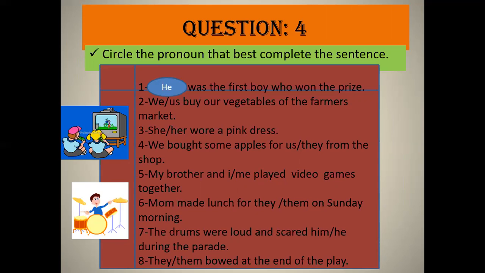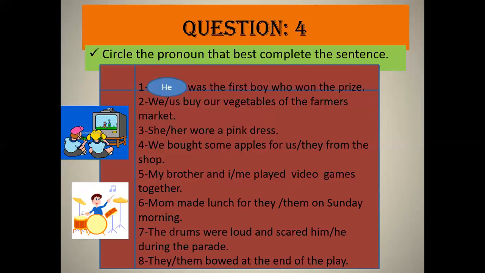Number 3, her wore a pink dress. She wore a pink dress. Number 4, we bought some apples for us or they from the shop. So we bought some apples for us from the shop. Number 5, my brother and I or me played video games together. So here, my brother and I played video games together. Number 6, Mom made lunch for they or them on Sunday morning. So here comes Mom made lunch for them on Sunday morning.